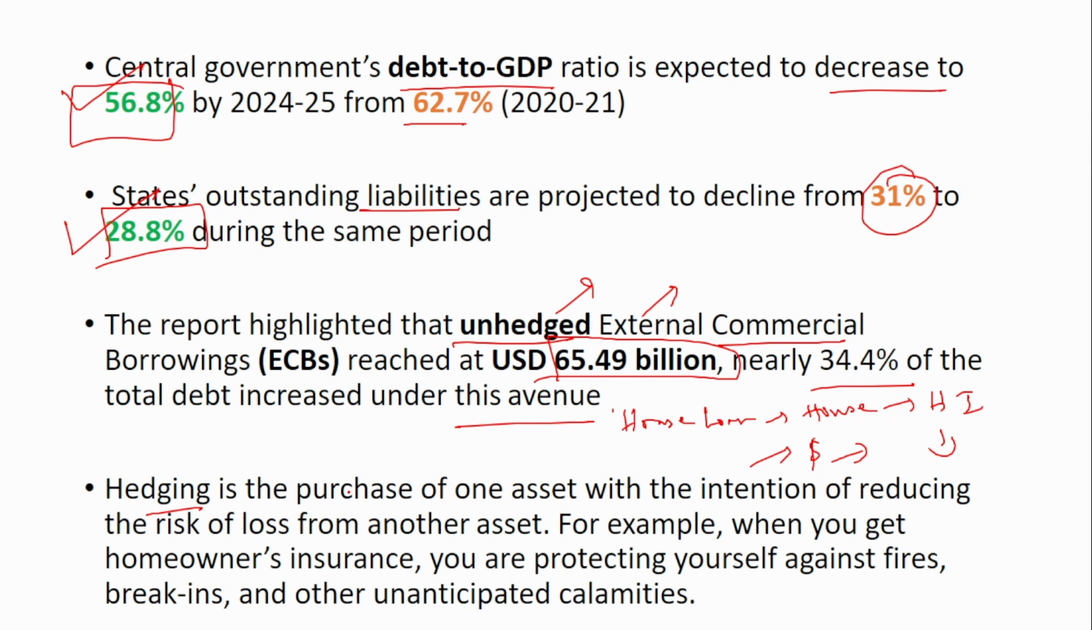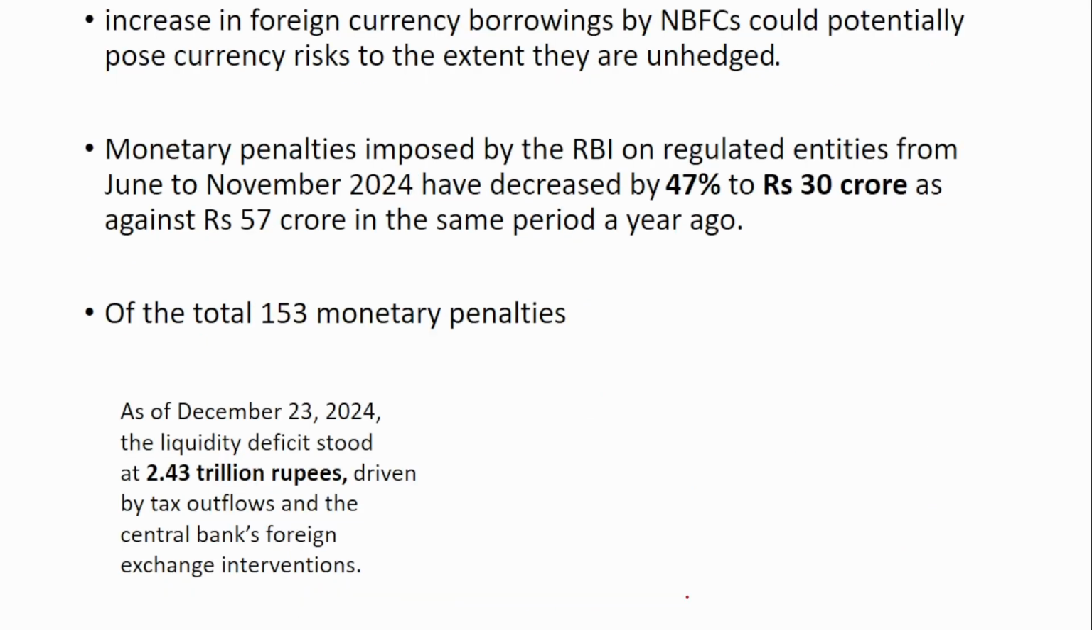That is what is mentioned here. Hedging is the purchase of one asset with the intention of reducing the risk of loss from another asset. So if you want to reduce the loss of the house, you have to buy an insurance, housing insurance. For example, when you get homeowners insurance, you are protecting yourself against fires, break-ins and other unanticipated calamities. In this case, if you see,